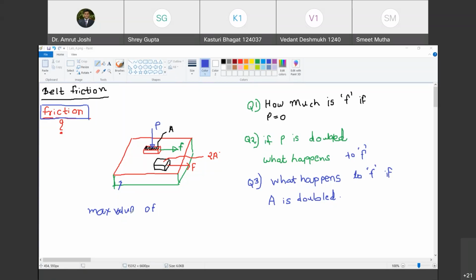So, maximum value of F up to which the duster does not slide on the tabletop. Are you with me? Yes, sir. This is the question that I am asking.